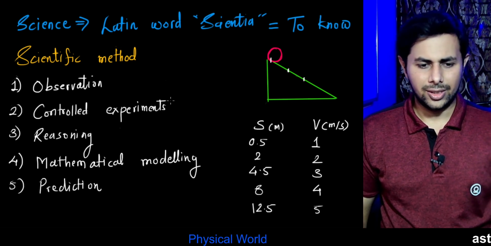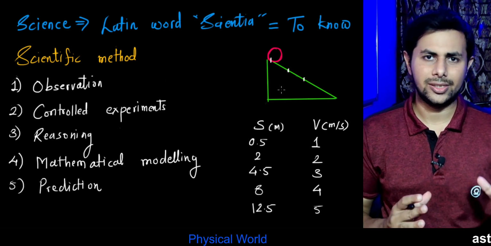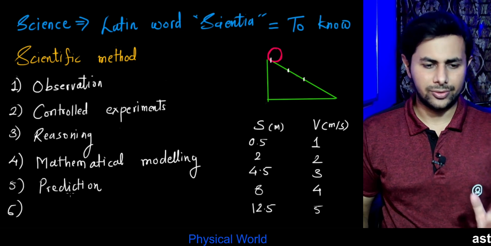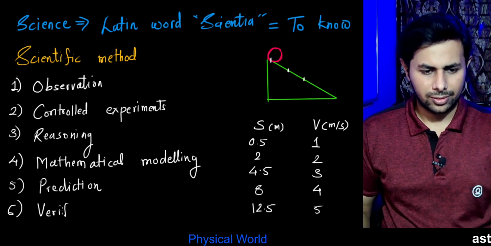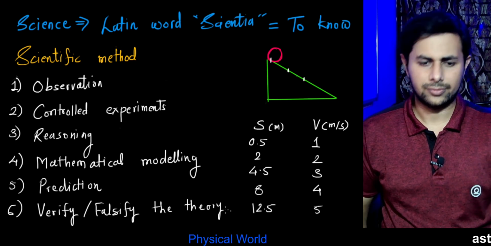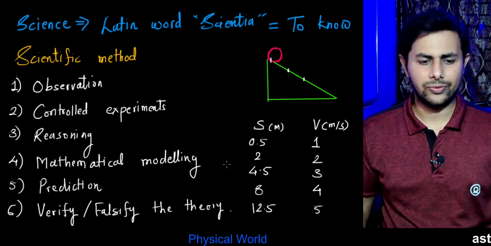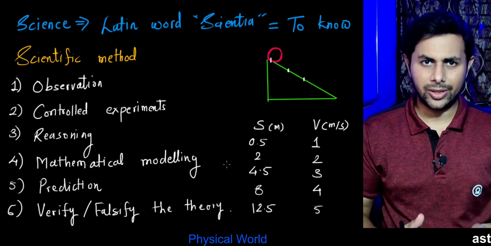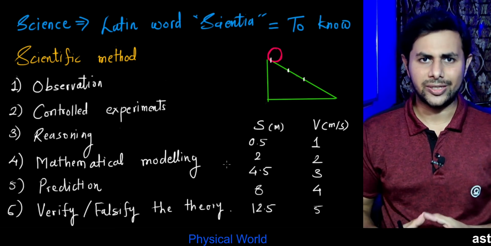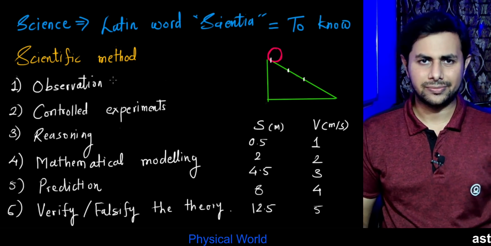All right, so if it turns out to be correct for this case, our mathematical relation is correct. So the next step is to verify or falsify the theory. Depending upon the result, whether it's correct or not, we'll either verify our mathematical model or our theory, or we'll falsify it. All right, so this is how the scientific method works. So we talked about science and scientific method.